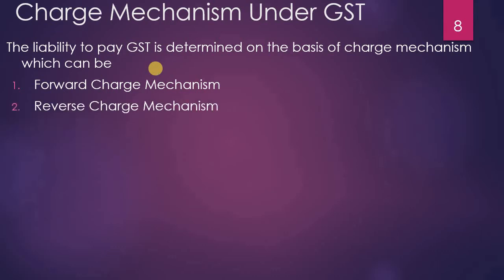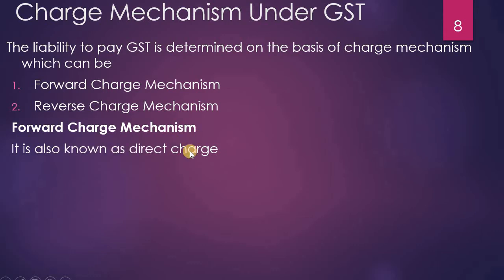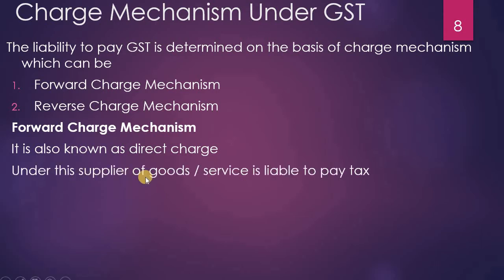Now let us discuss both these in detail. So first one is forward charge mechanism. Forward charge is nothing but a normal charge mechanism or direct charge mechanism. It is also known as a direct charge. So whenever you make a supply, you have to pay the tax. So that is what forward charge mechanism is. Under this, the supplier of goods or services is liable to pay the tax. So whenever any dealer, any businessman or any person makes a supply, he has to pay the tax. That is a forward charge mechanism.